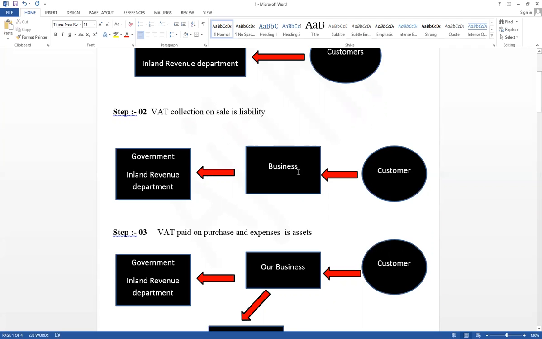Think about it from the beginning: the business should be registered in the Inland Revenue Department to collect VAT. If our business is registered for VAT, the VAT value can be collected on sales. That value should be paid to the government. Therefore, VAT collection on sales is a liability.